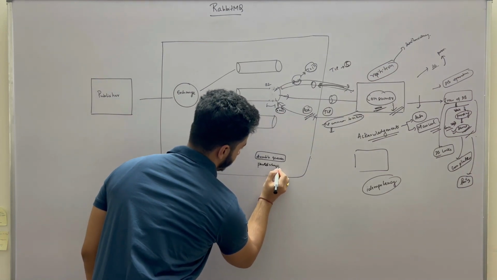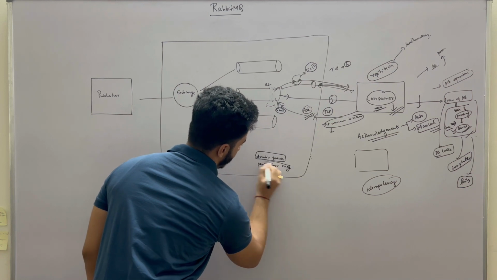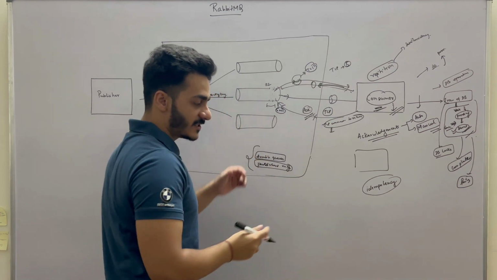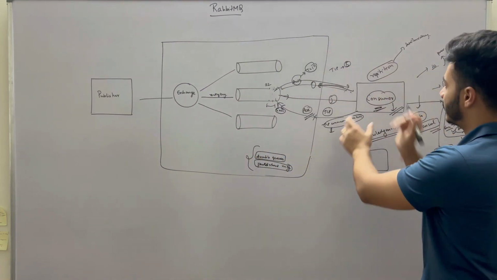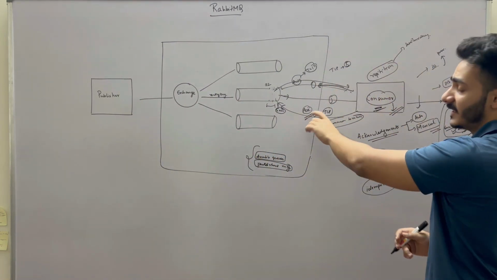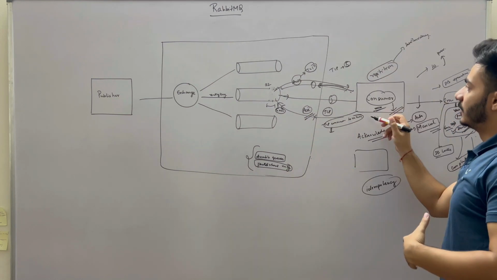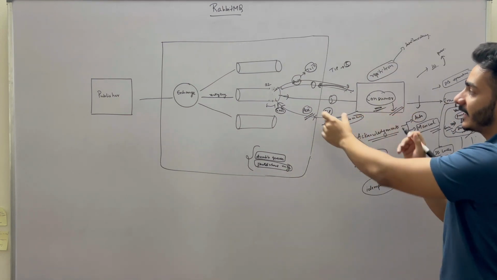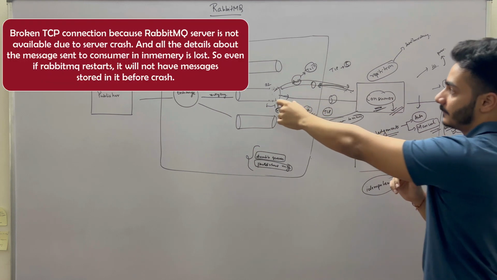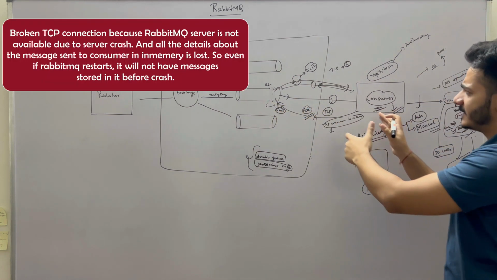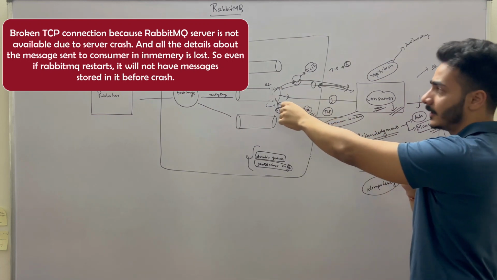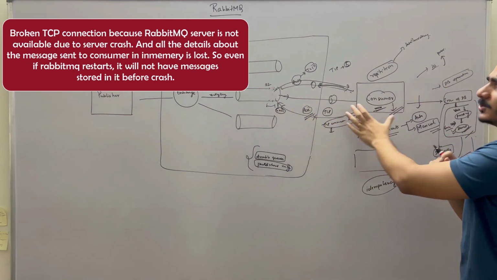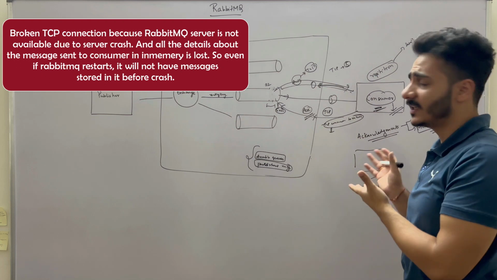Persistent message. What these two features combine provide is, suppose this consumer sends the acknowledgement, but this acknowledgement fails due to some reasons. This consumer may or may not know whether this acknowledgement has been received by the queue, because if it's a TCP connection loss, then the consumer might know that the acknowledgement was not sent. But then also it can't do anything, right? It can't do anything here.